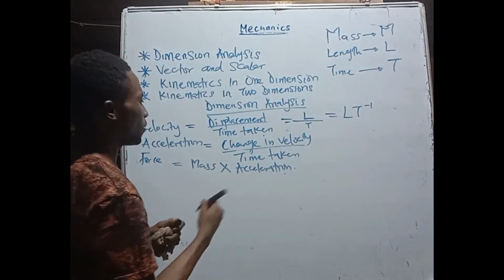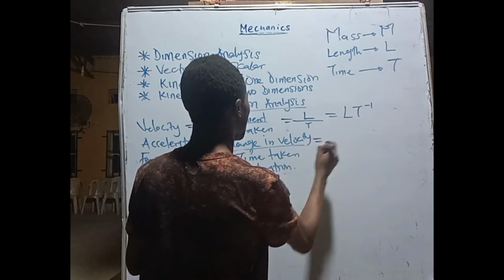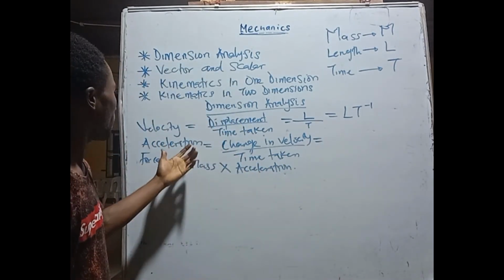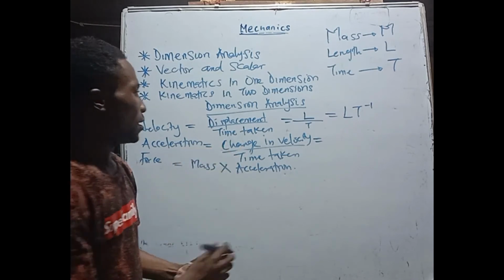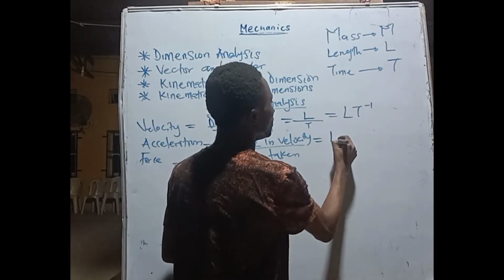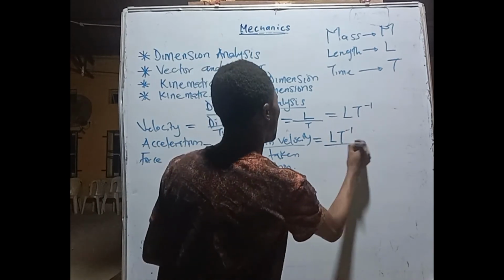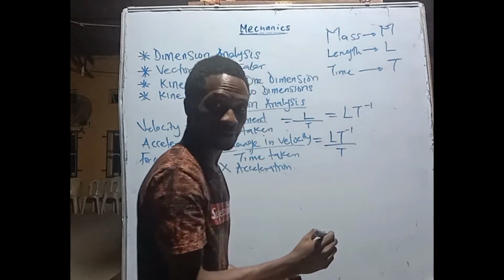Alright, for acceleration, which is change in velocity over time taken. Like we know, change in velocity is LT raised power minus 1, all over T, which is time taken.